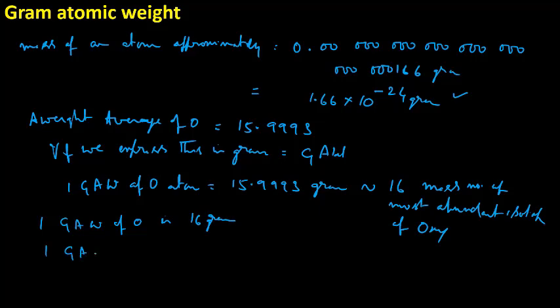Similarly, 1 gram atomic weight of sodium, the symbol of sodium is Na, is 23 grams. Right. Now I shall give you a question. Magnesium, Mg. Magnesium mass number is 24. Now tell me, what is the gram atomic weight of magnesium?